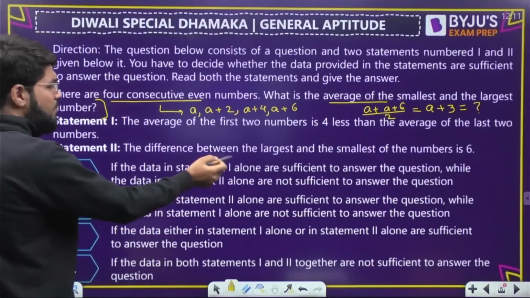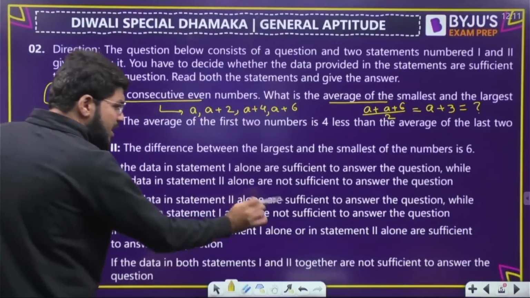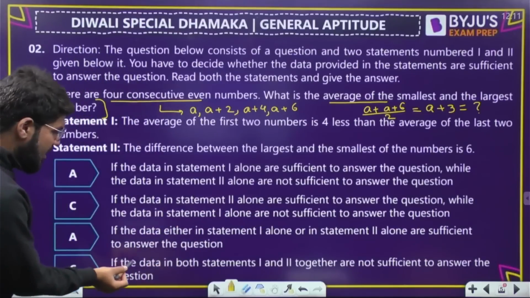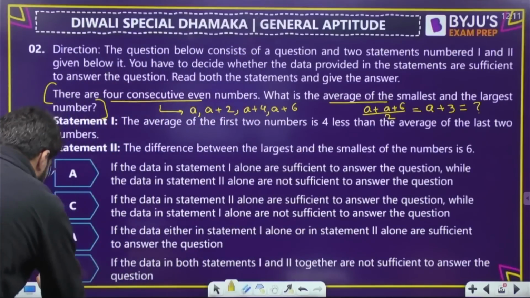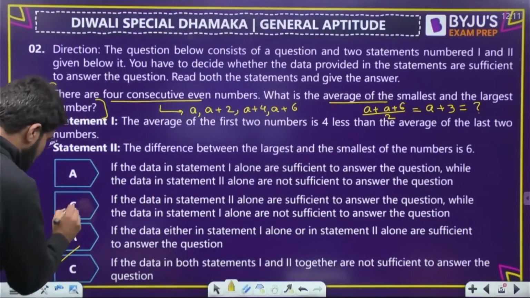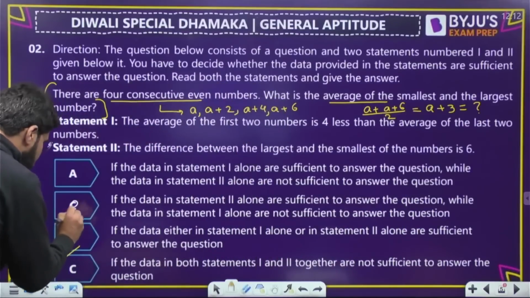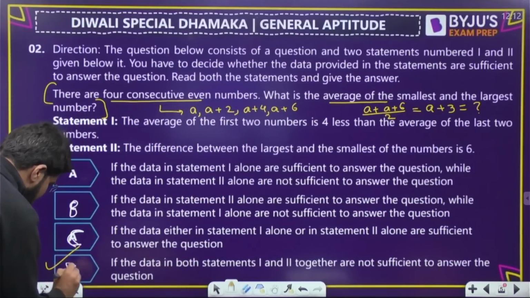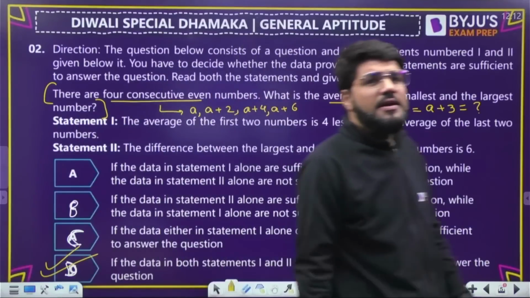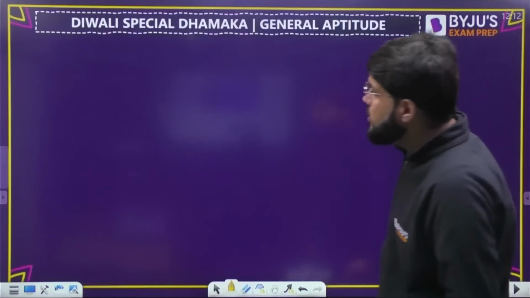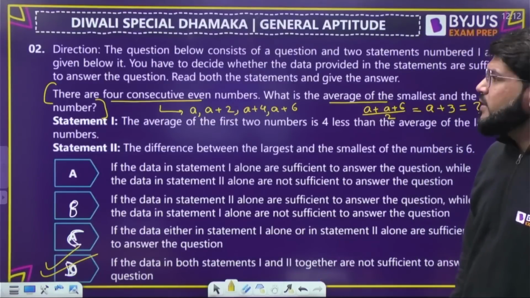Is the data in statement number 1 sufficient? No. Data in statement number 2 sufficient? No. The data in either of the statements sufficient? No. Actually, the answer is D: the data in both the statements, even together, is not sufficient to answer the question. Option is D. Sorry guys, this is A, I think there is a typo here. This is B, this part is C, and this part is D. So the correct answer, we are marking it as option number D. Previously there was no typo? No, that was okay. Clear everybody? So D is the correct answer.